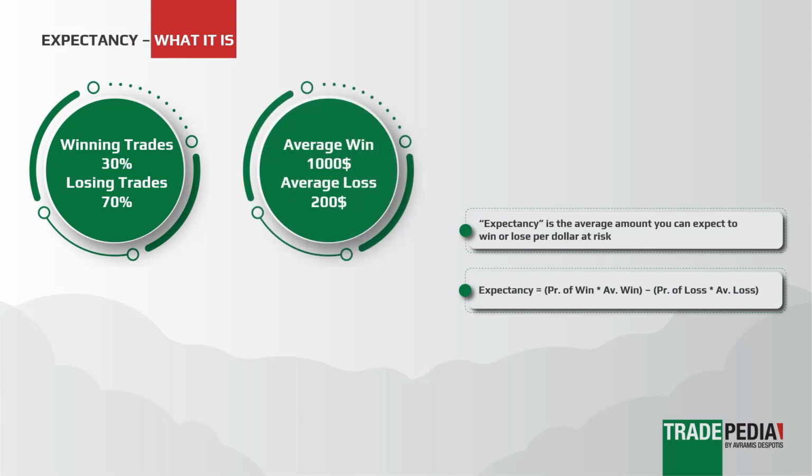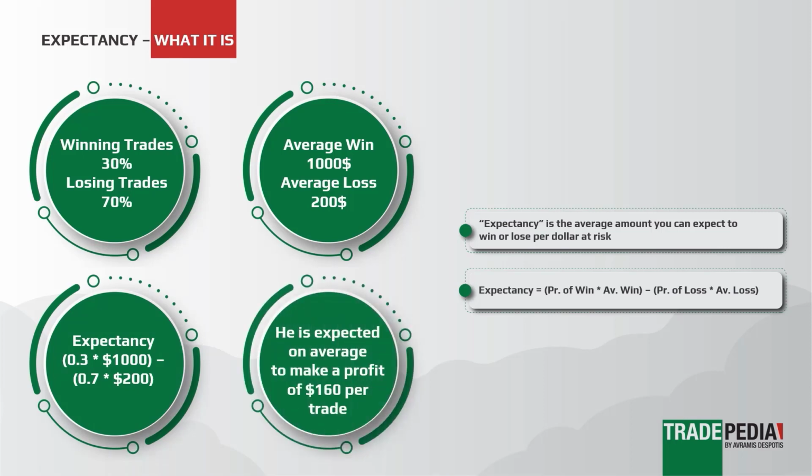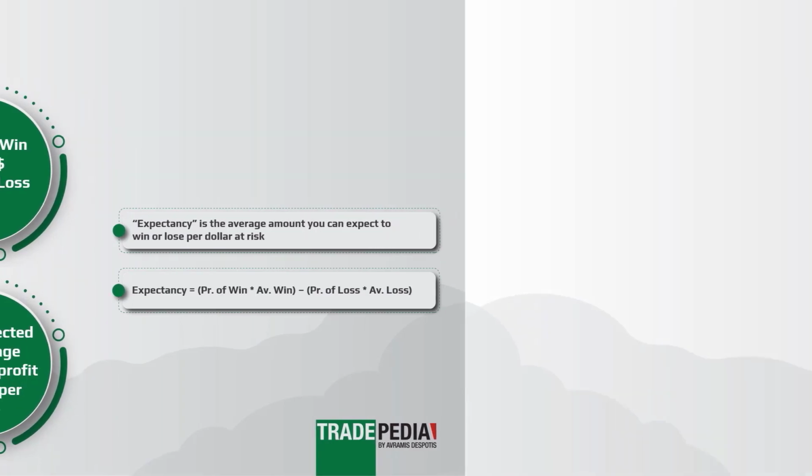The average winning trade gives a profit of $1,000, while the average losing trade is $200. Putting the numbers in the formula, we find an expectancy of $160. He is expected on average to make a profit of $160 per trade. So even though this system produces losing trades 70% of the time, the expectancy is still positive, and thus the trader will make money over time.